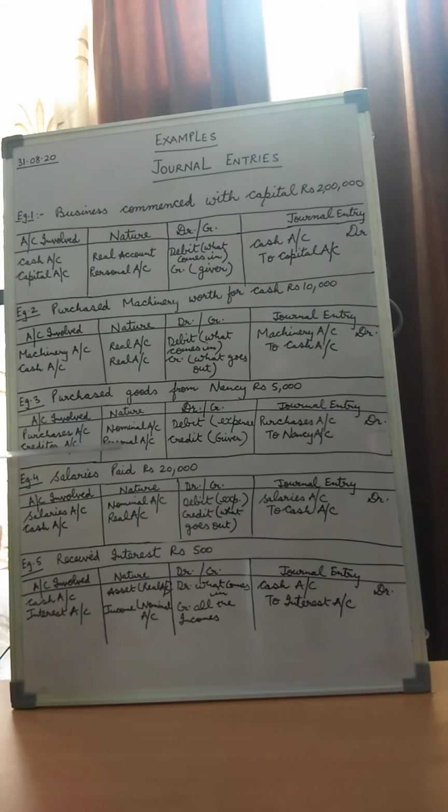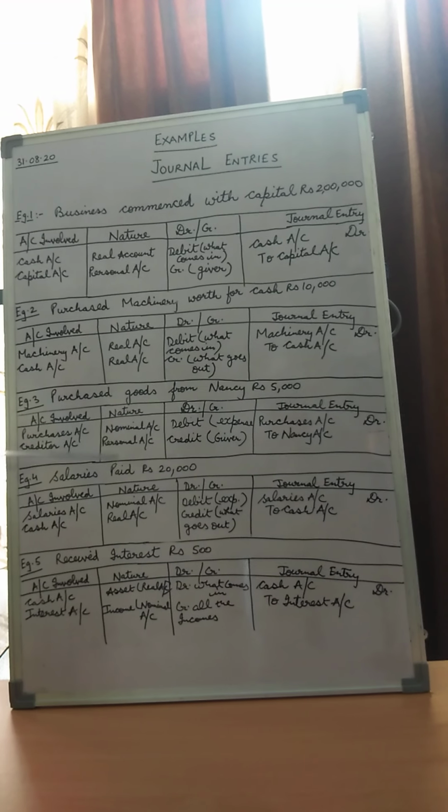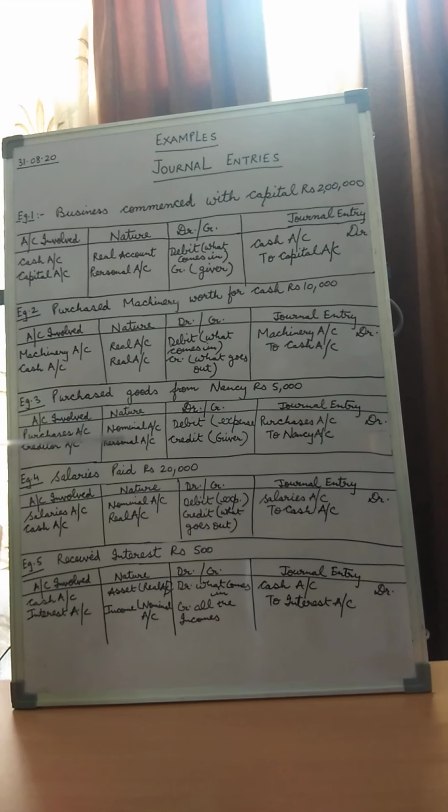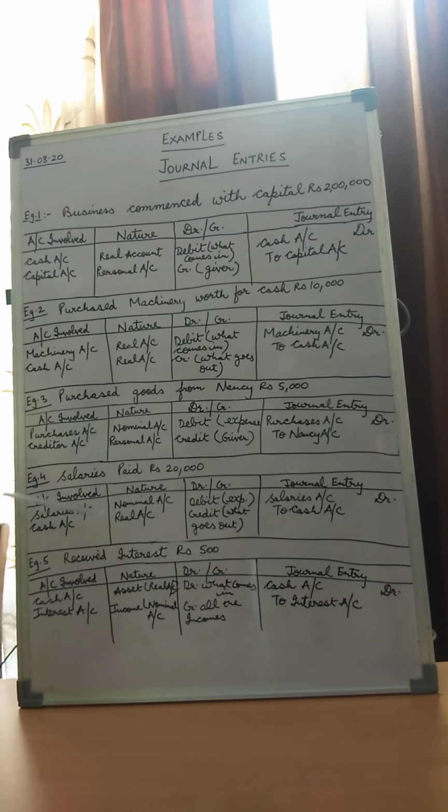As a firm, we owe Nancy the money. So Nancy is part of the personal account, because debtors and creditors, if you remember when I covered the personal account, are part of the personal account. So the rule for purchases will be: purchases are our expenses, debit the expenses.